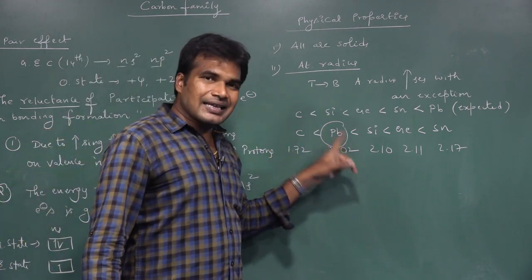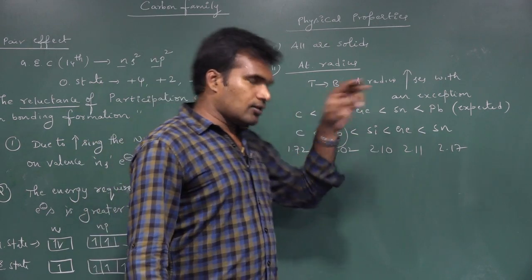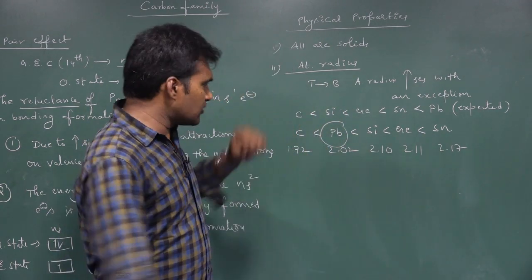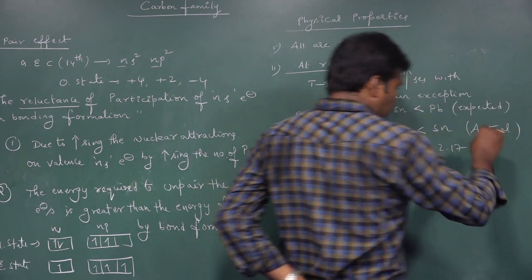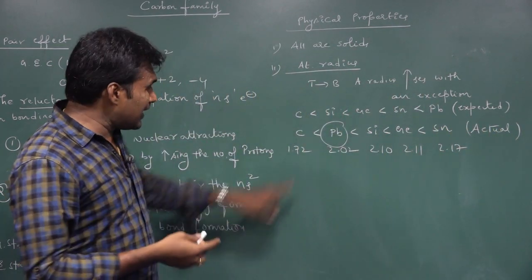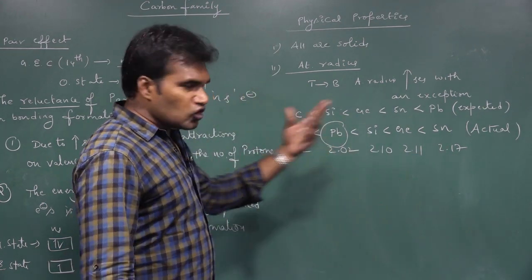So lead is exceptionally having lesser atomic radius than others. This is the actual order. You may get the doubt: then what is the reason behind that? Why does lead have exceptionally lesser atomic size than silicon, germanium, tin?